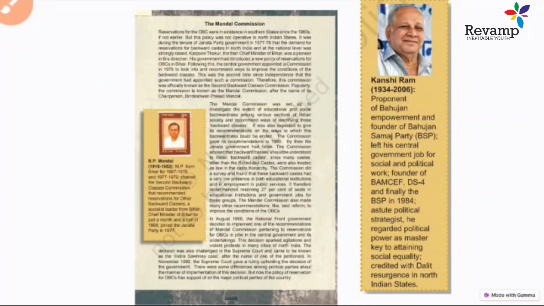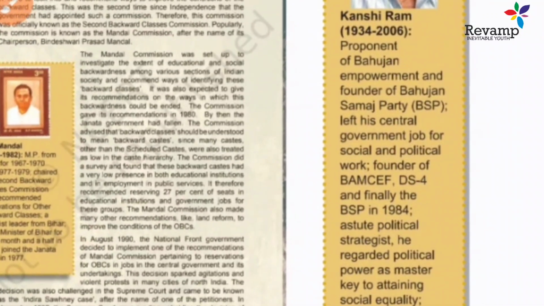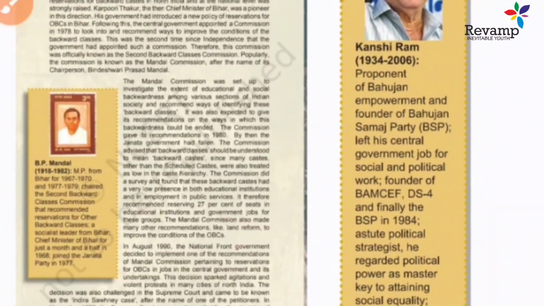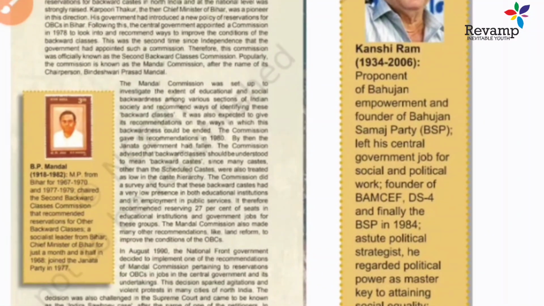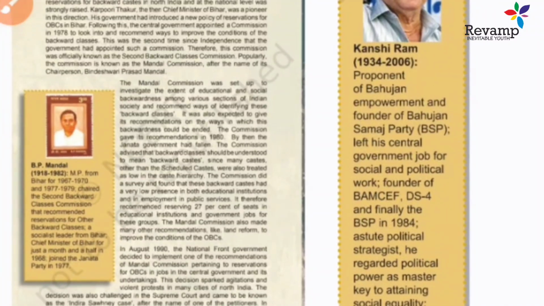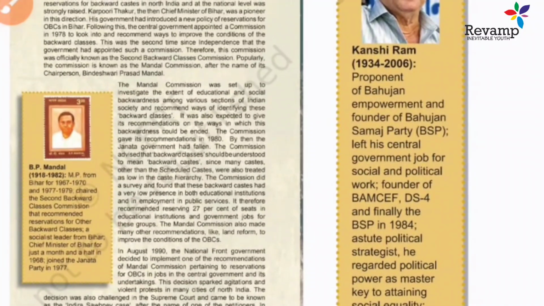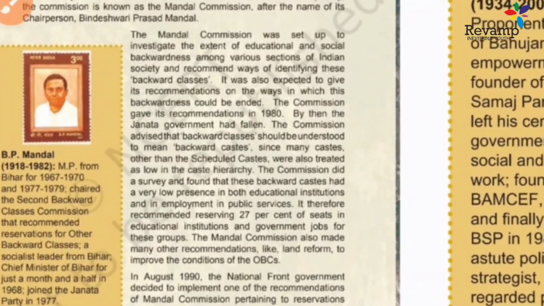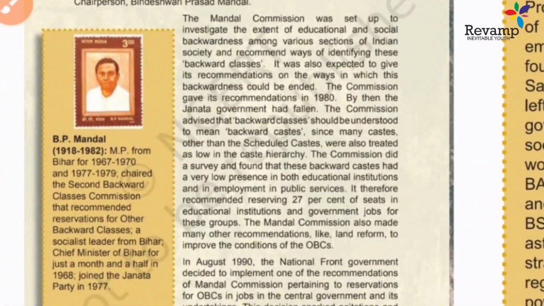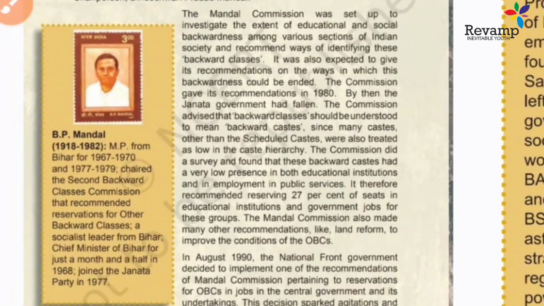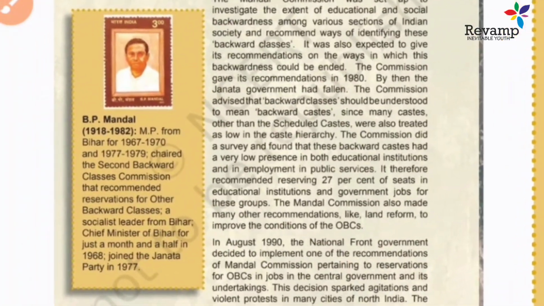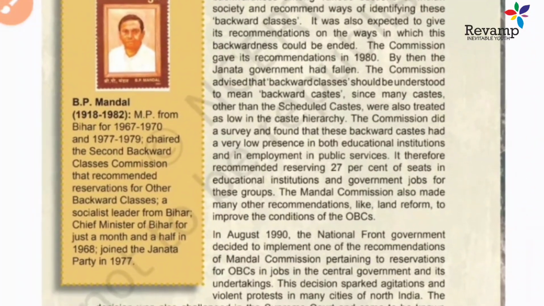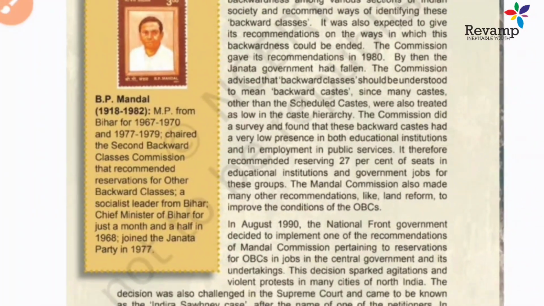And this was one of the very prominent names, Kashi Ram, because he was very famous among the other backward classes. A lot of BAMSEF, one of the movements, and another very famous party, the Bahujan Samaj Party, was formed after that. And this is the poster for the Mandal Commission, how the Mandal Commission came, what the recommendations of the Mandal Commission were, and what changes happened after. You must read all these things about the Mandal Commission. Maybe it can come in the exam.